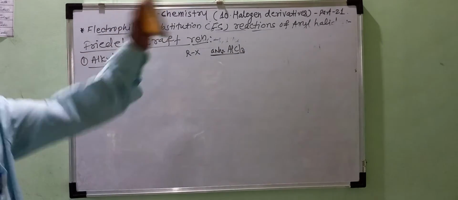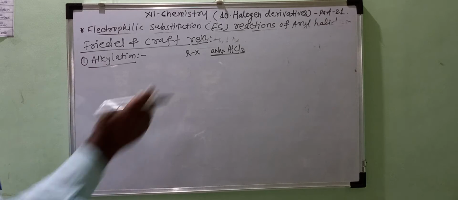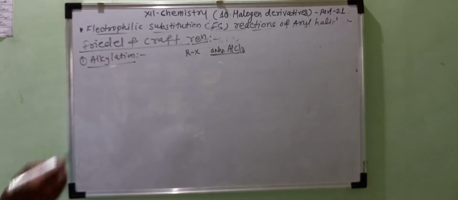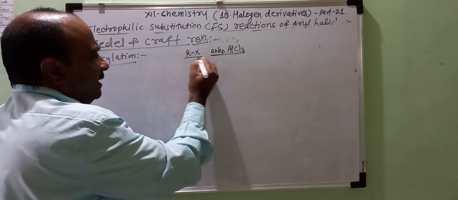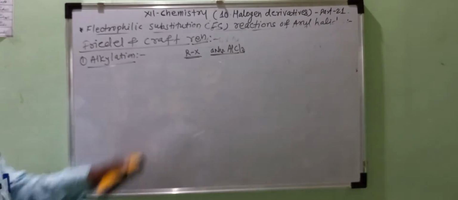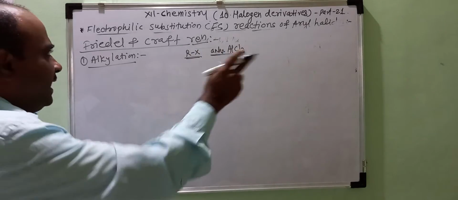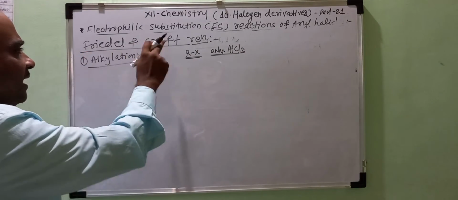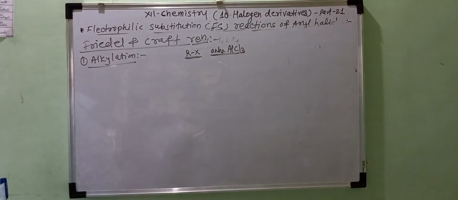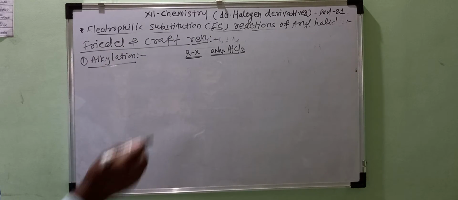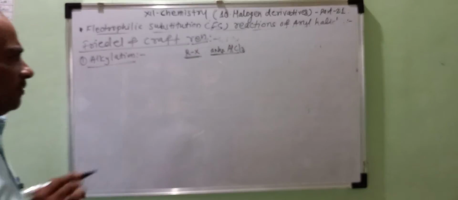So when haloarenes or aryl halides are treated with alkyl halides in the presence of anhydrous AlCl3, the reaction is called the Friedel-Crafts alkylation reaction, and here substituted aromatic compounds are formed.